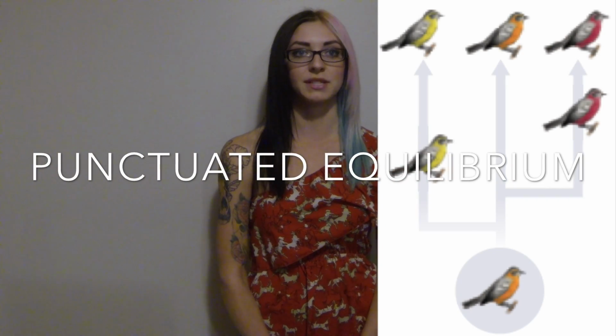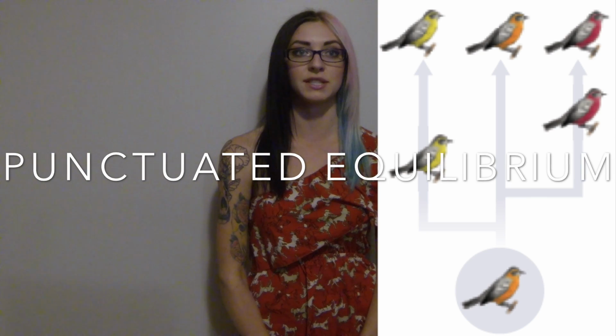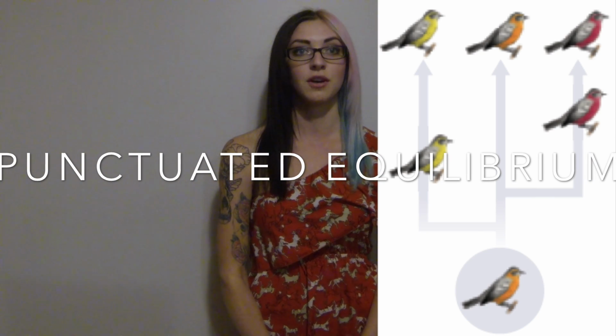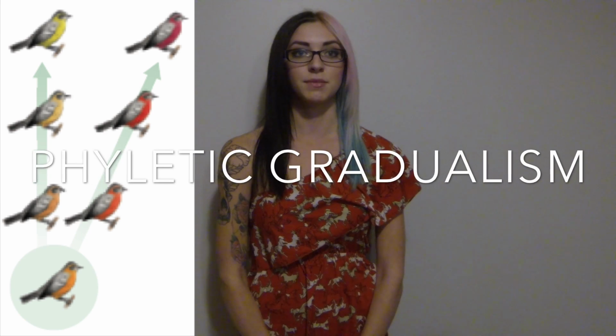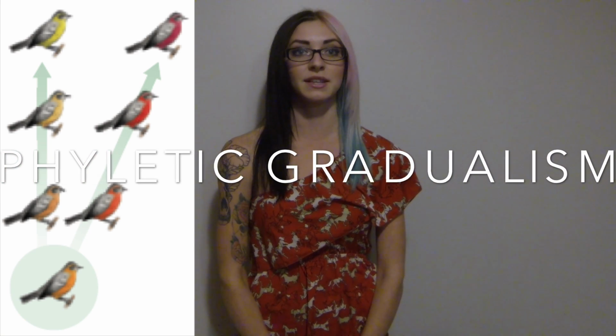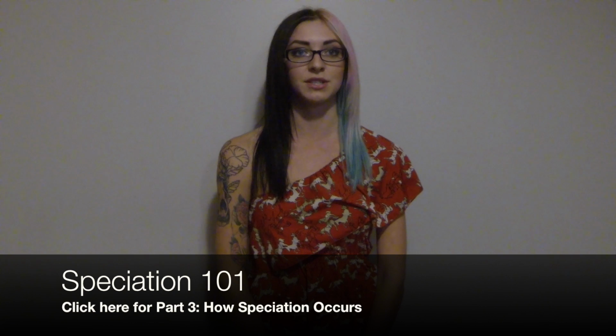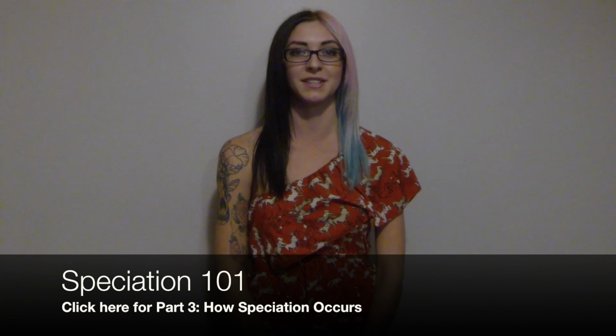Punctuated equilibrium is a theory which proposes that most species exhibit little evolutionary change for most of their geological history, remaining in an extended state called stasis. Evolution takes place quickly compared to these periods of stasis. Phyletic gradualism is when evolution steadily takes place over a long period of time. These terms will surely assist you on your thrilling voyage to understanding speciation.